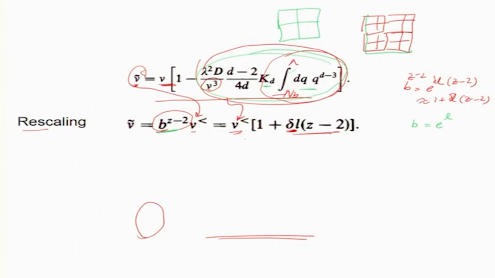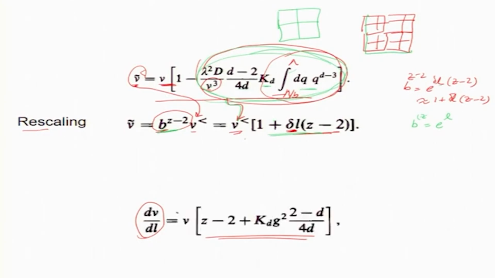So, if I substitute it, then this looks pretty nice, that b is expanded as exponential, b to the power z minus 2, in fact I have done it here, e to the power z minus 2 times delta L, and that is expanded for small delta L as this. Now, you substitute this nu less as nu times this stuff. So, these terms will also give correction. Okay. So, overall I get, in fact I need to substitute it here.